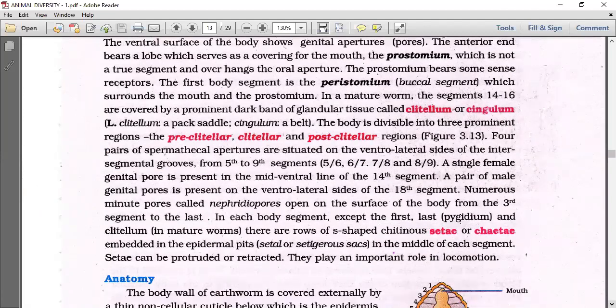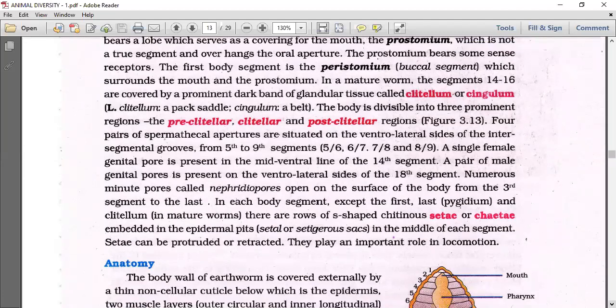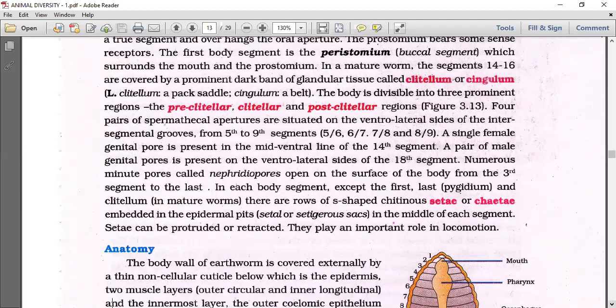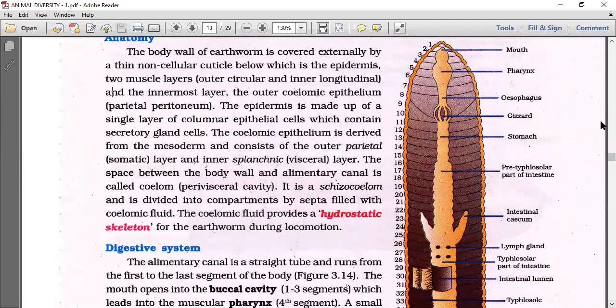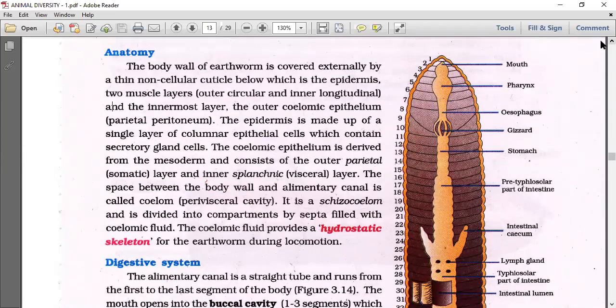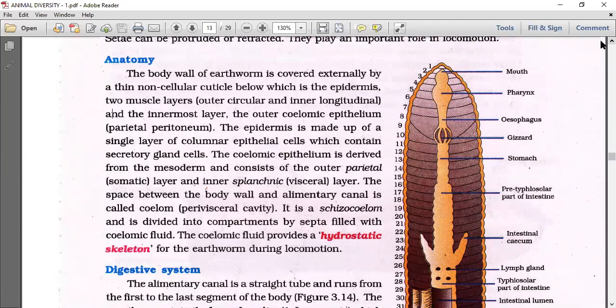This is the story of the introduction and the peridyma. In this paragraph you have to learn the segment external pores, but we learned that already. We have a table that I request you to memorize as long as we are going with earthworm. So today we go up to anatomy.